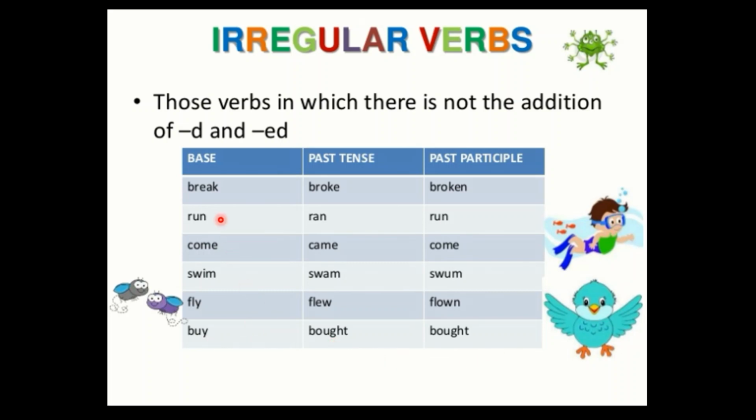So remember that if any of these types of verbs are in your objectives, whether the word is of the base form or the first form, or it is given in the second form, or in the third form, if any of these three parts are underlined, then you should go for the option irregular verbs. I mean to say that sometimes it is not just the first form that is being asked about, but sometimes the second form and sometimes the third form is given. So all these are irregular.